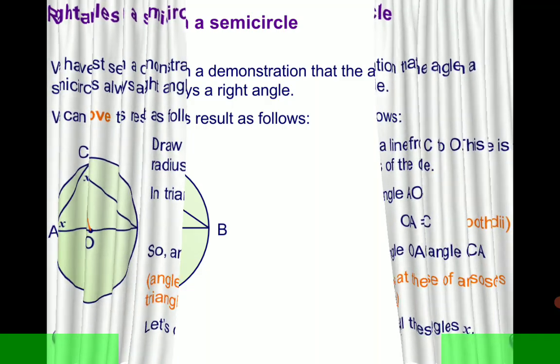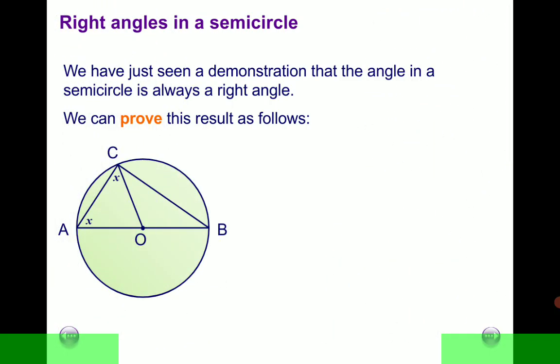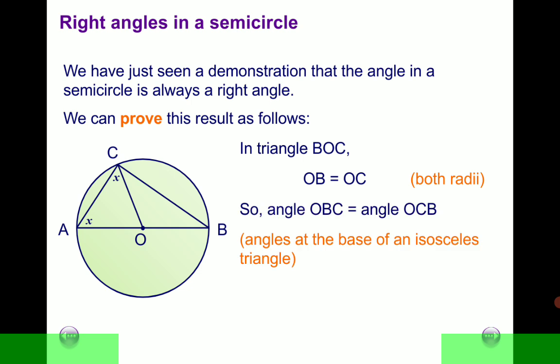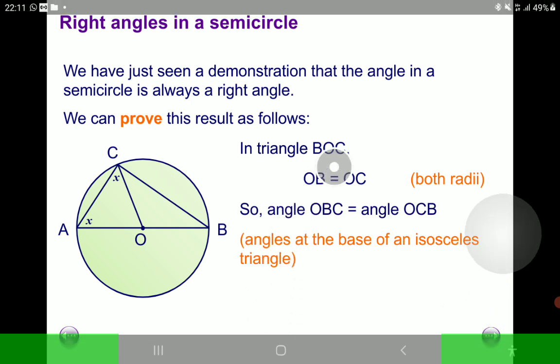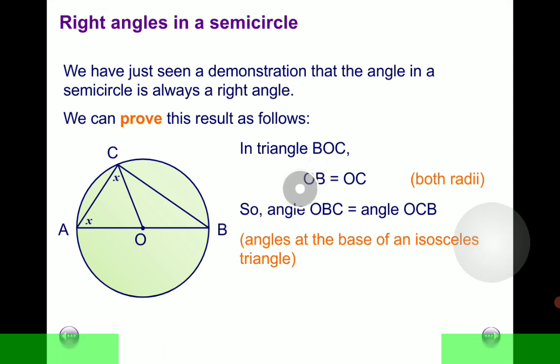So in triangle BOC, most assuredly, we can say the same thing that pertained to triangle AOC. We are looking at this triangle here. In triangle BOC, OB, which is this side, is equal to OC, which is that side. They are also radii.